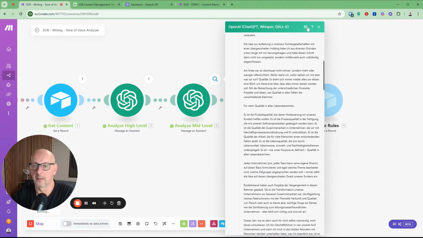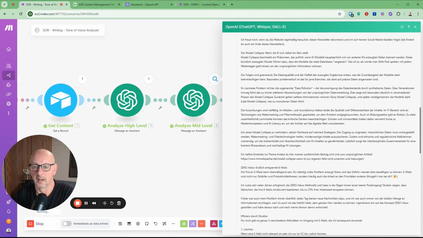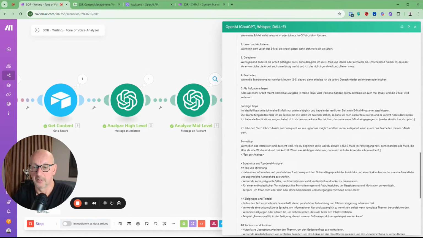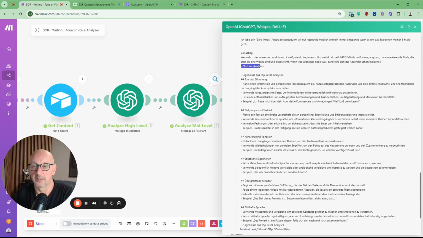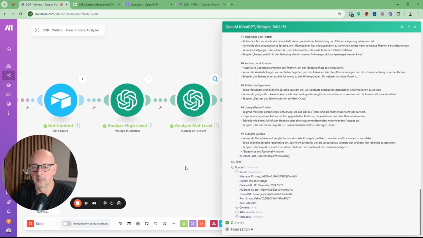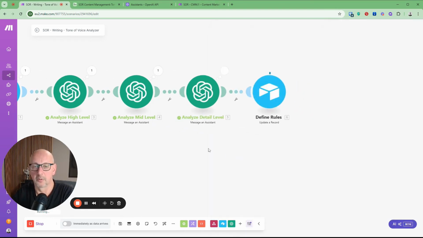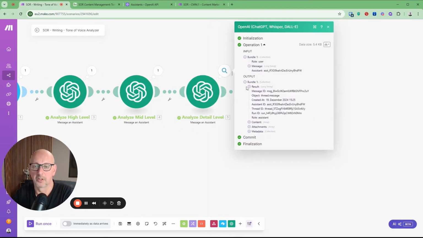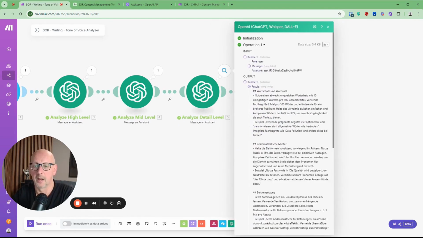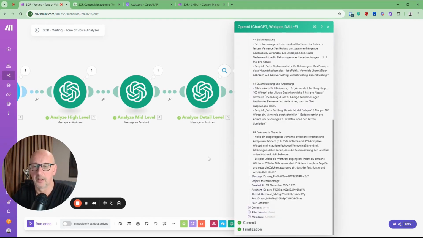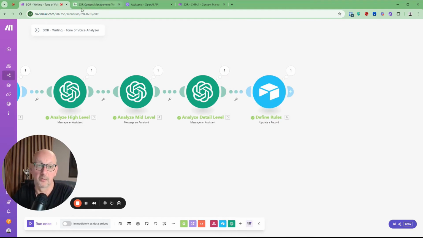And down here, I'll make it a bit bigger again. And down here, it says end of text for analysis, and then result from top level analysis. And in the third step, which is already running right now, it continues in exactly the same way. And it then gives me a result again, which I then enter into Airtable.